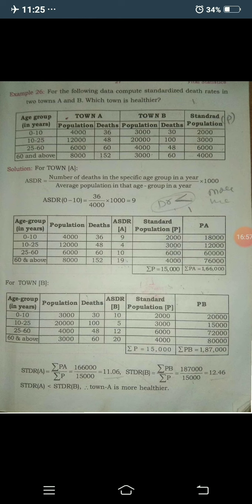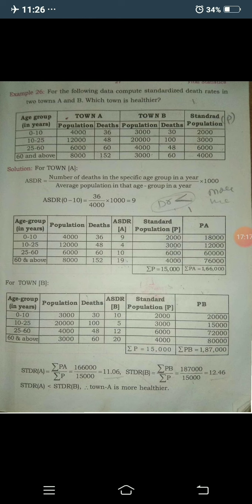First you need to consider the town A deaths and population as well as the standard population. Take the corresponding age groups, population, and deaths, and find the ASDR.